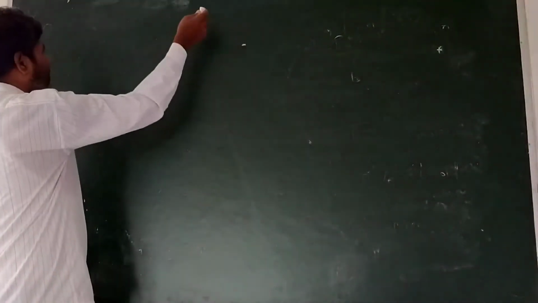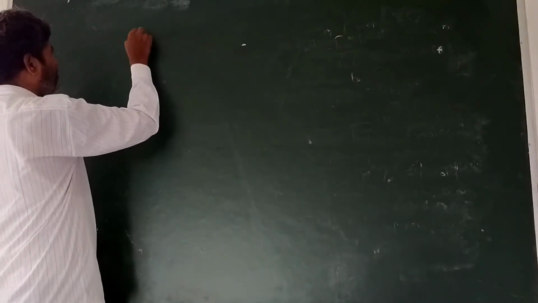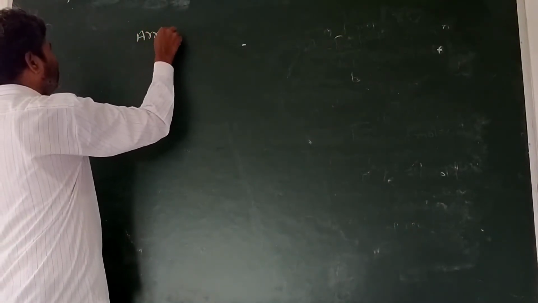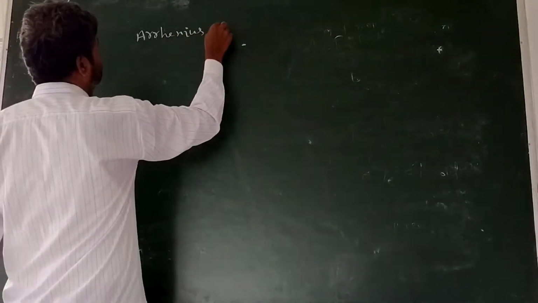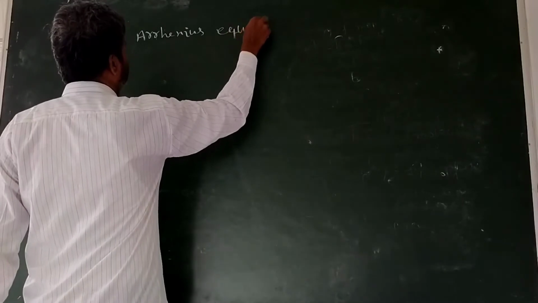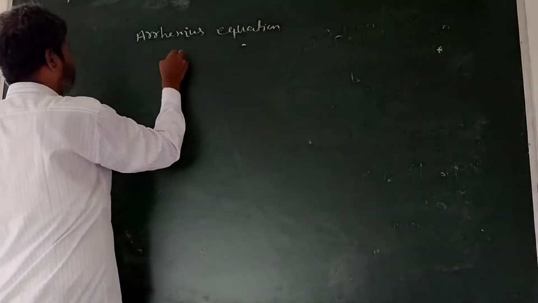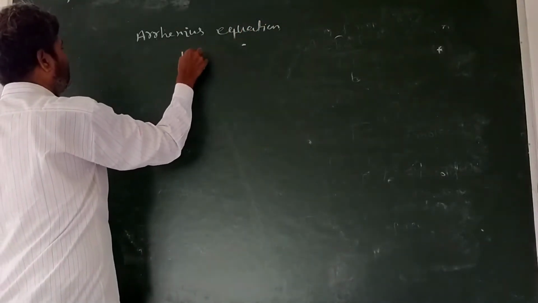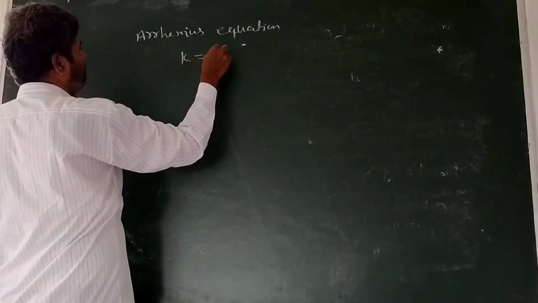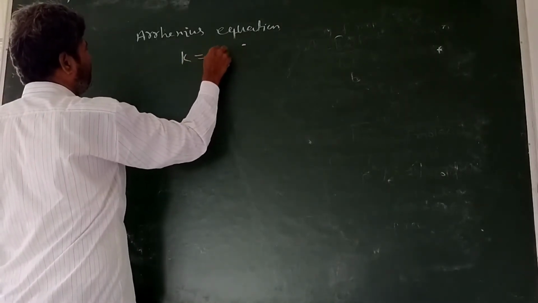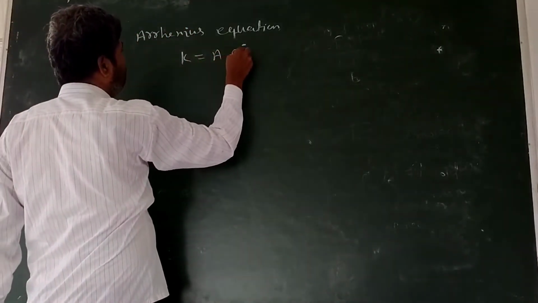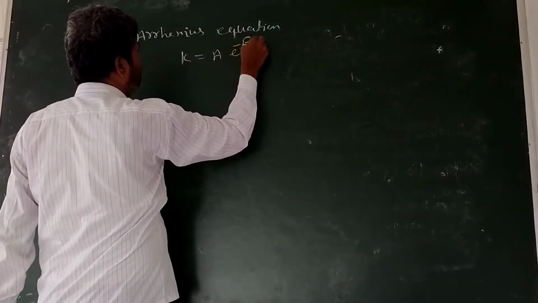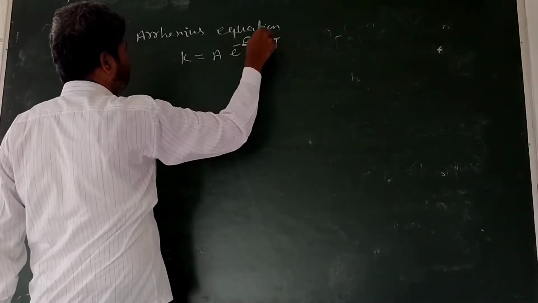Now again, according to the Arrhenius equation, K is equal to A e raised to the power minus EA upon RT.